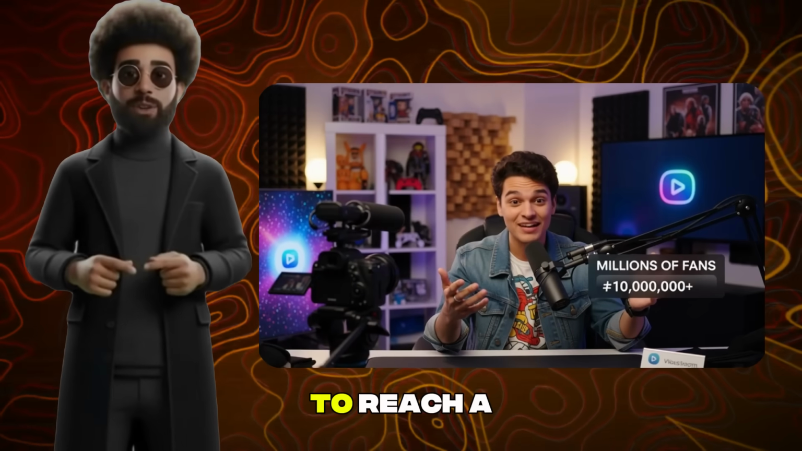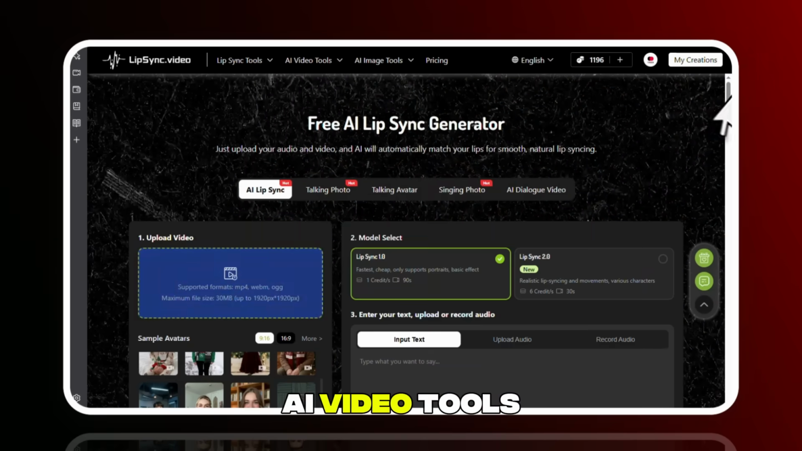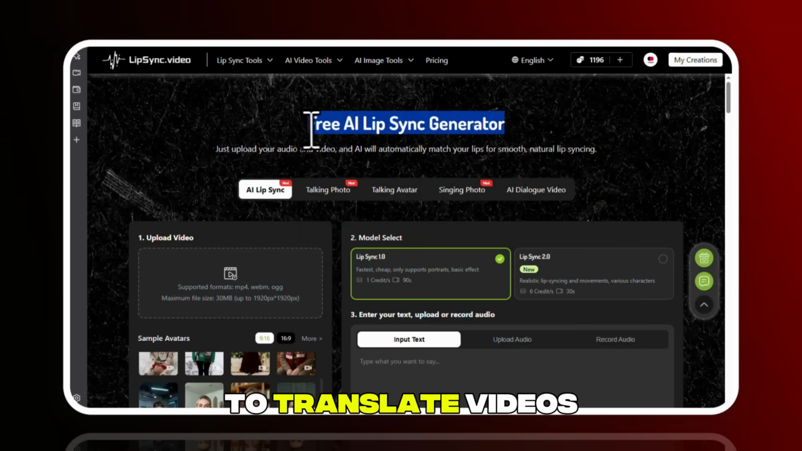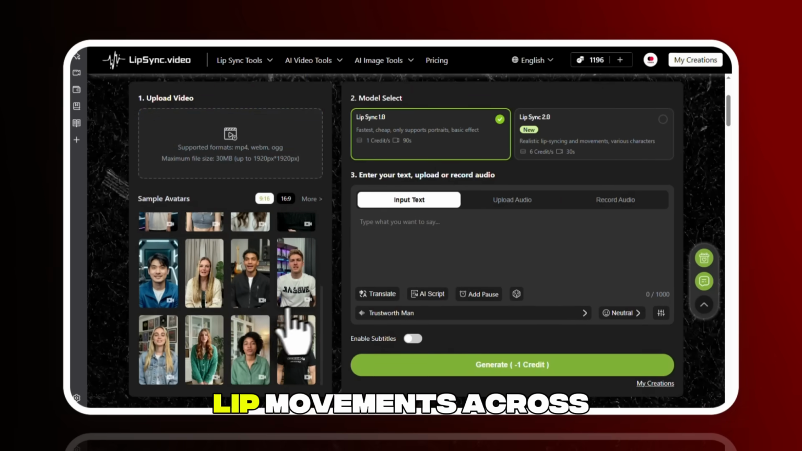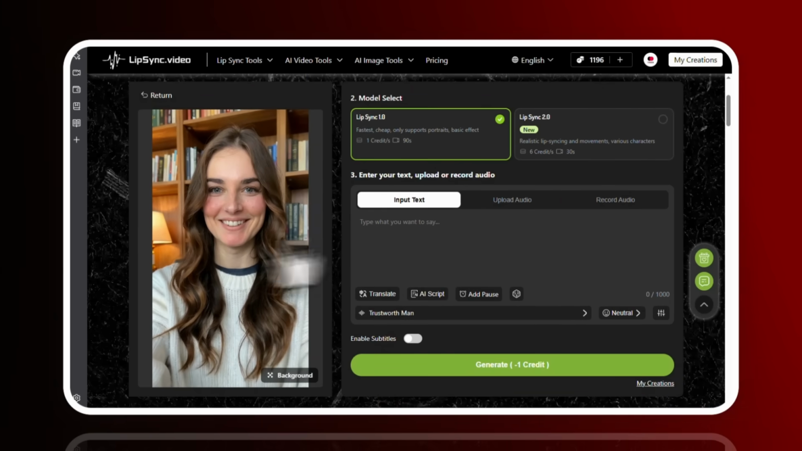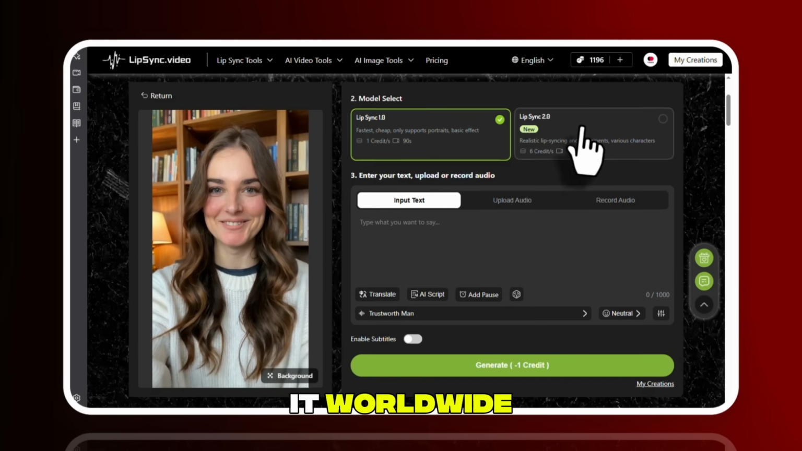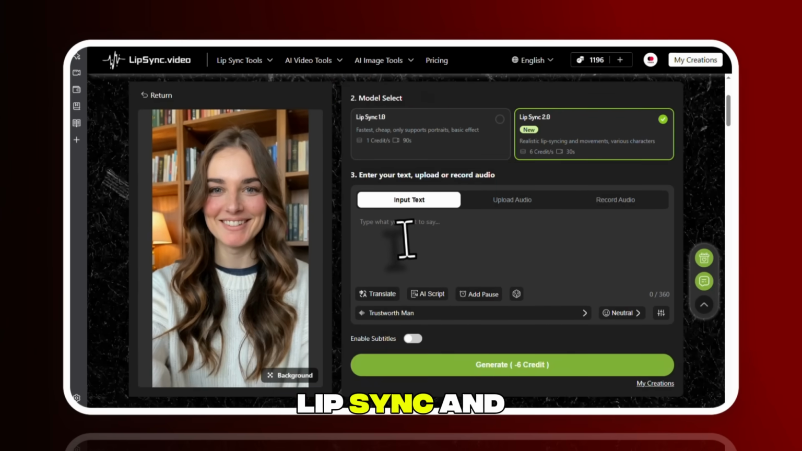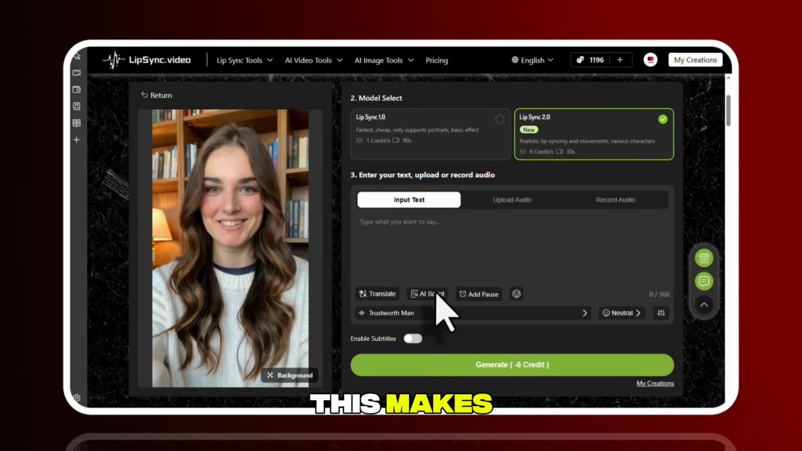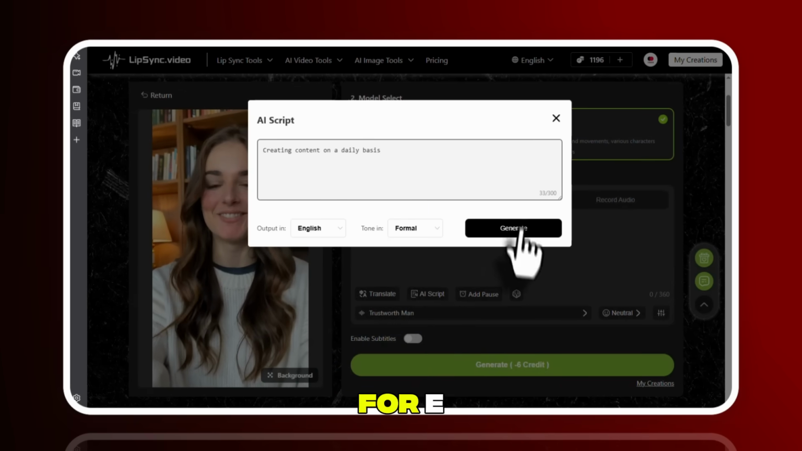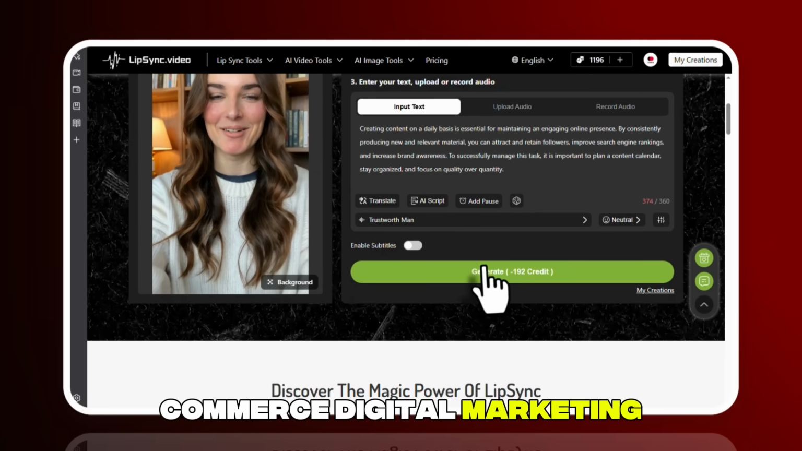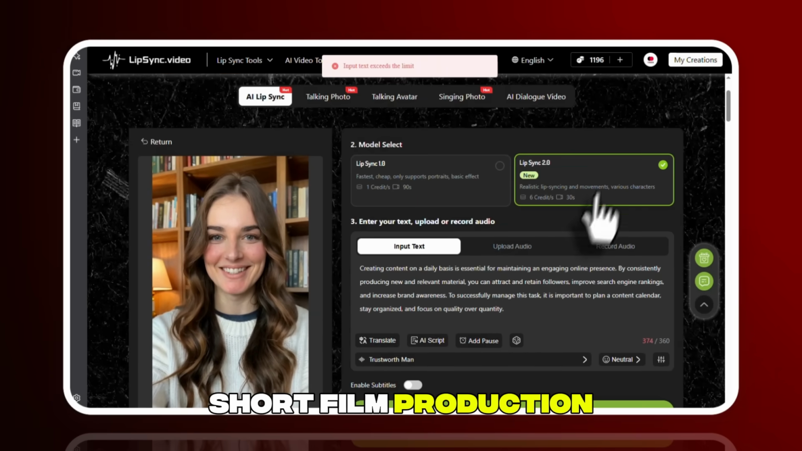For creators aiming to reach a global audience, AI video tools provide the ability to translate videos and synchronize lip movements across multiple languages. Imagine producing a short video in one language and then sharing it worldwide while preserving natural lip sync and speech flow. This makes video lip sync an essential tool for e-commerce, digital marketing, and even multilingual short film production.